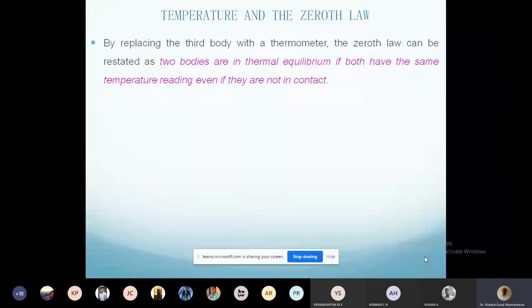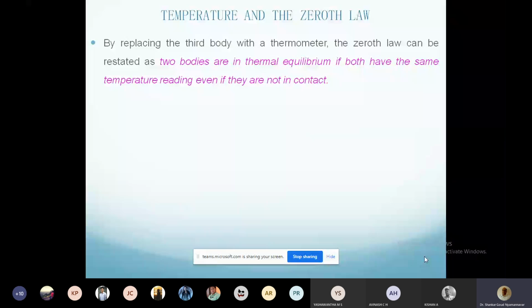But then we cannot quantify it. It flows, but how much does it flow? What is the difference? What is the degree of hotness? I want to measure how hot it is. This quantification is not possible. That statement only says heat flows from a high temperature body to a low temperature body, or from a body at a higher thermal level to a body at a lower thermal level. So this is what the zeroth law gives.